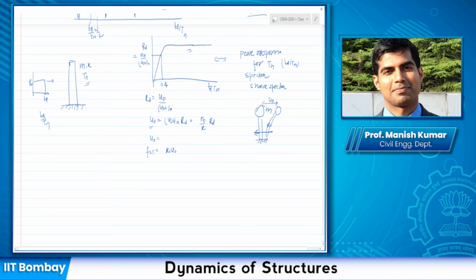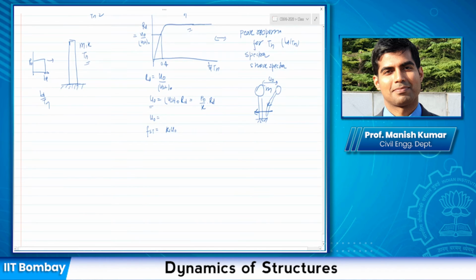I'm just drawing the free body diagram of this system. Let us say I have this system represented by this mass, and this is undergoing u naught. Whatever the force here would be the spring force, right? And that I can write here. So using this chart, I can find out the total base shear, and as you know, base shear is utilized by many codes to find out further forces in individual structural members. So this is the equivalent static force in the system.